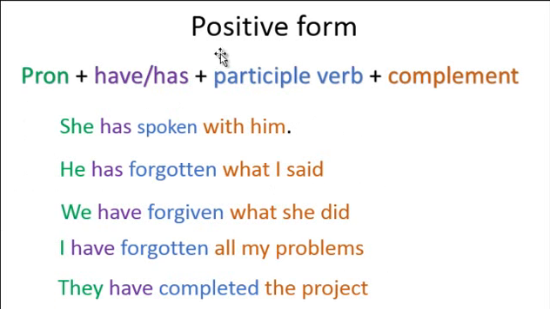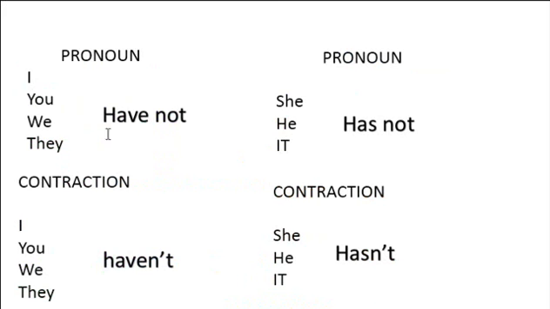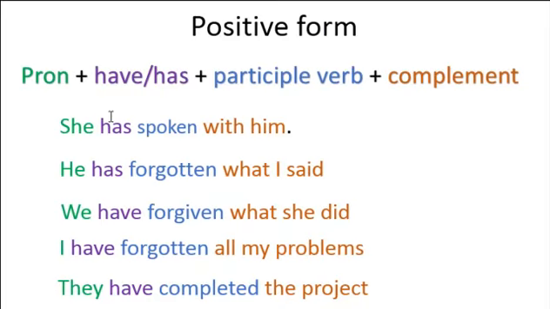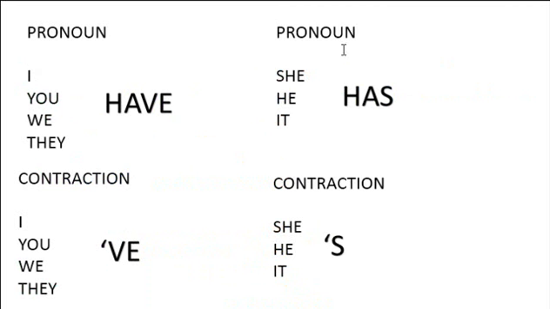The positive form. Well, in the positive form, we have the structure: pronouns, the color green, and we have the auxiliary verb have and has. Have is when you use I, you, we, they, and has is when you use the pronouns she, he, it.